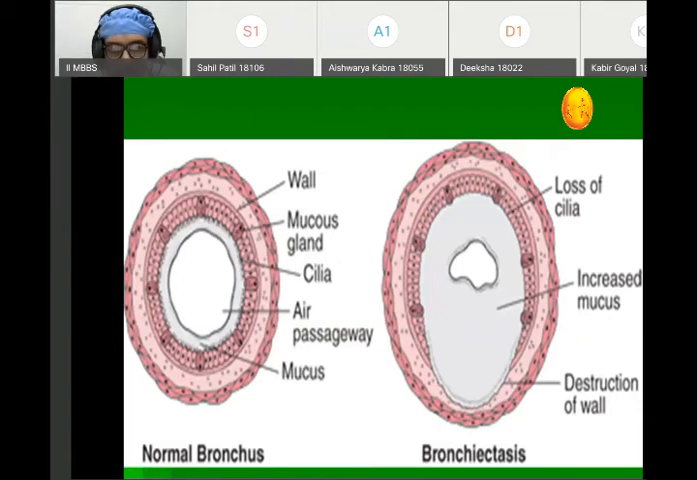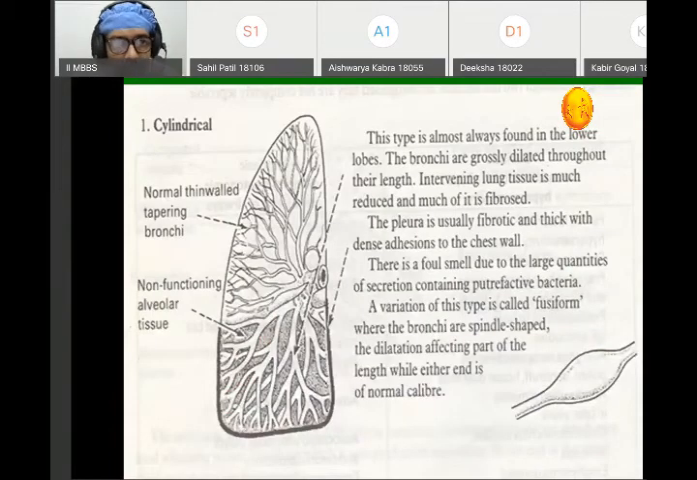Now, basically, there are two patterns seen in bronchiectasis, cylindrical and saccular. In cylindrical, again, the lower lobe of the lung is involved. There is dilatation of the bronchus, accumulation of secretion, and infection. And the lung stroma shows fibrosis. So these are the basic features seen in cylindrical bronchiectasis.